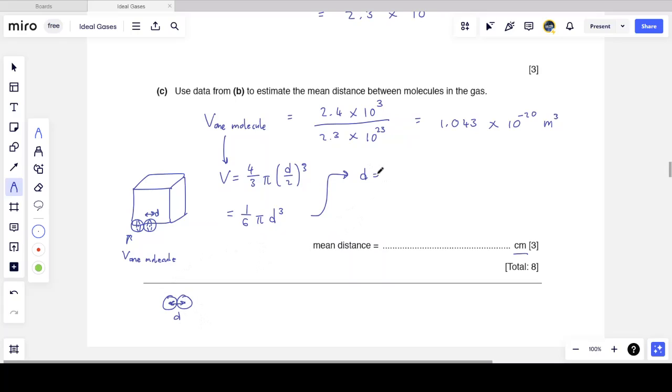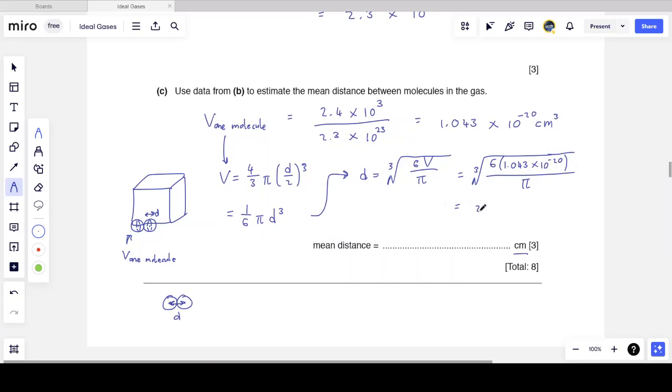And so what I get is the diameter, now I'm doing a little bit of mathematics here, is the cube root of 6 times the volume divided by pi. So I'm just taking this equation and rearranging it so that I can solve for the diameter. That's also the mean distance between consecutive atoms. And this is the cube root of 6 times the volume we calculated, 1.043 times 10 to the minus 20. Actually, this is cubic centimeters, not cubic meters. We can leave that in cubic centimeters because the cube root of cubic centimeters will just give me a centimeter. And I divide this by pi.